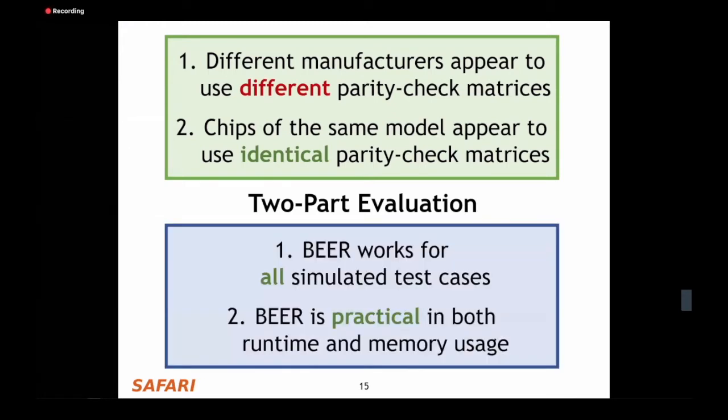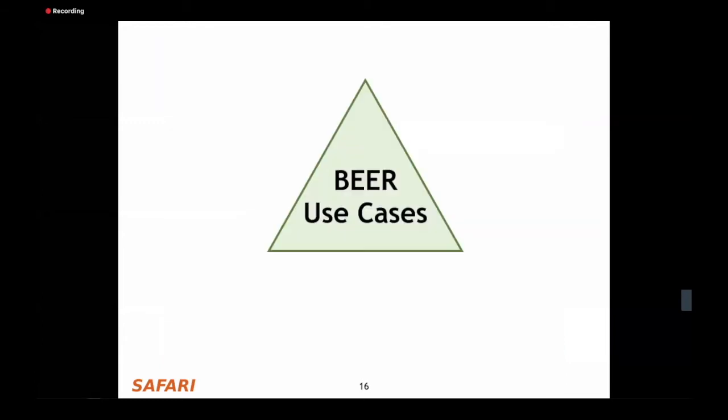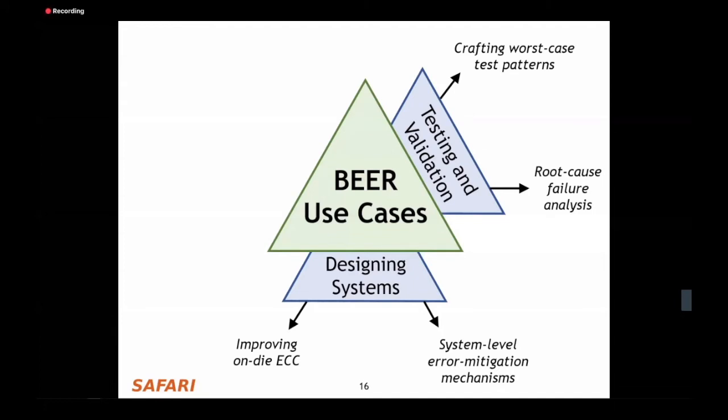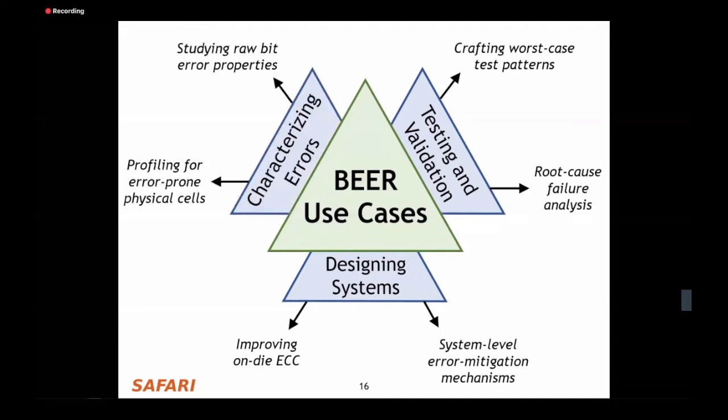And our simulation results show that BEER works for all simulated test cases, and BEER is practical in terms of both runtime and memory usage. Finally, we show how knowing the parity check matrix via BEER is useful in practice within our paper. We show this for designing reliable systems, for efficient testing and validation, and for performing effective error characterization studies. If you're interested in these use cases in more detail, please take a look at our paper where we explain each of these three.